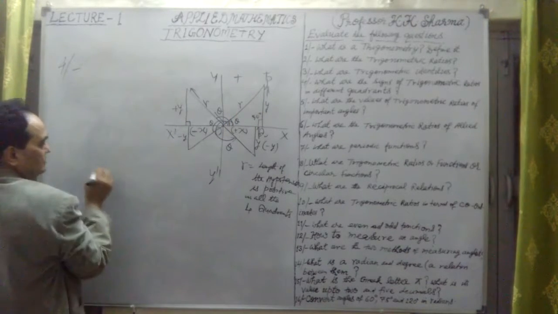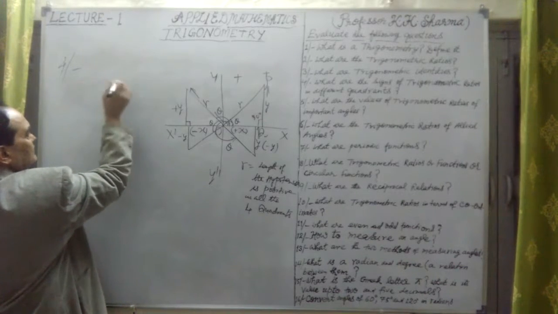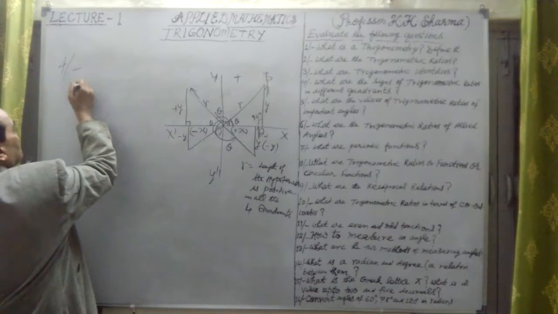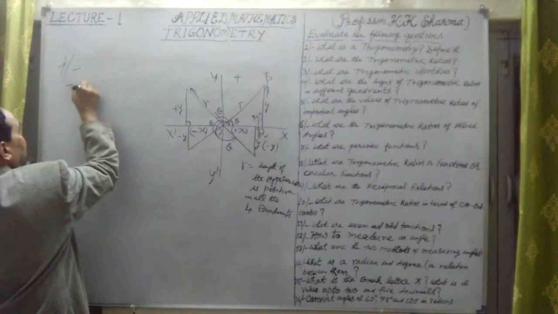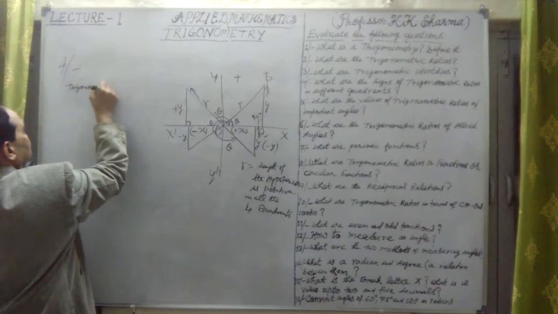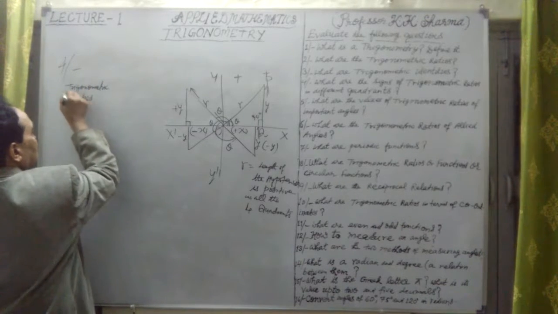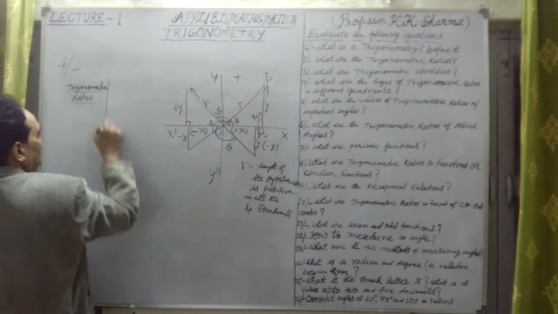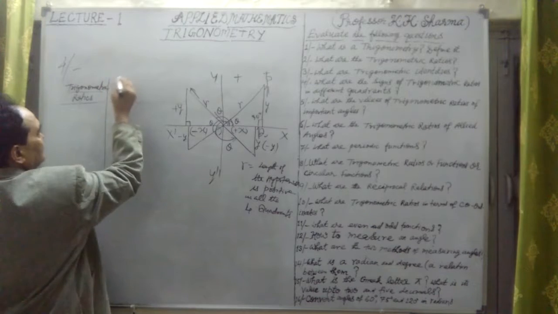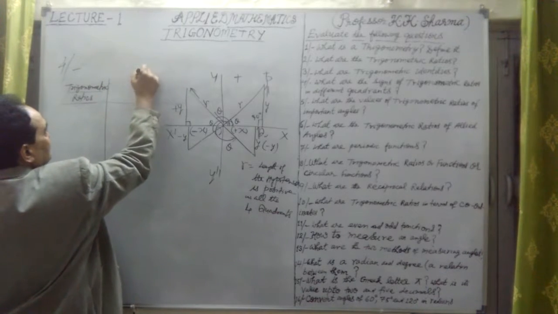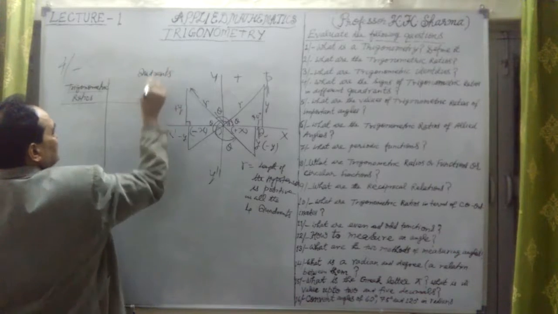Let me write quadrants and trigonometric ratios here. Trigonometric ratios down here, and these are the quadrants.